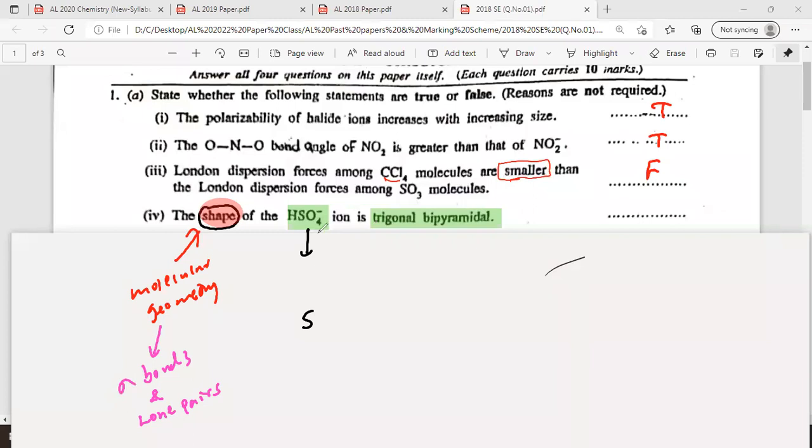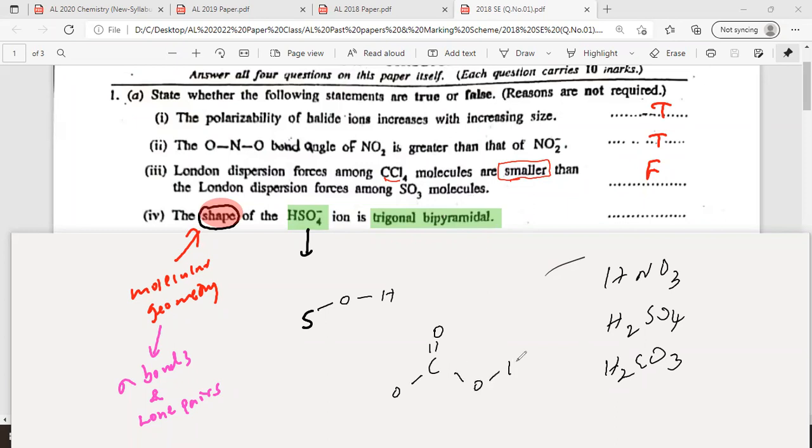Sulfur is the central atom. Remember, in most of the acids, hydrogen is not directly linked to the sulfur atom. Hydrogen is linked through the oxygen atom. That is very important in HNO3, H2SO4, most acids, H2CO3. Remember, hydrogen is not directly linked to the central atom. If it is directly linked, what happens? You cannot release that hydrogen.